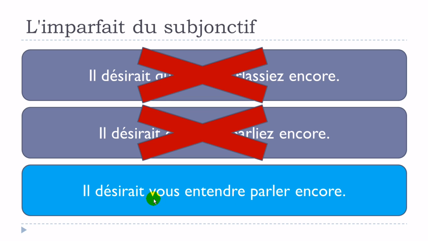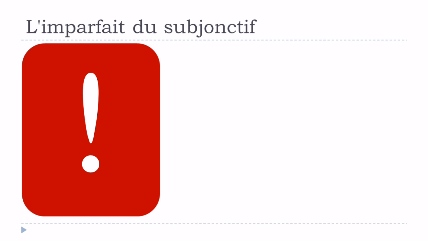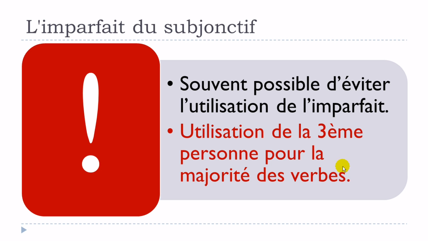If you look, this structure is quite interesting because we won't use this subjunctive form. There are some ways to avoid using le subjonctif, and one of the reasons, in this situation, is that l'imparfait du subjonctif is not used anymore, so we try to find ways to avoid using it. So, il désirait vous entendre parler encore. It's souvent possible d'éviter l'utilisation de l'imparfait du subjonctif. So, as I said, it's often possible to avoid using this form.